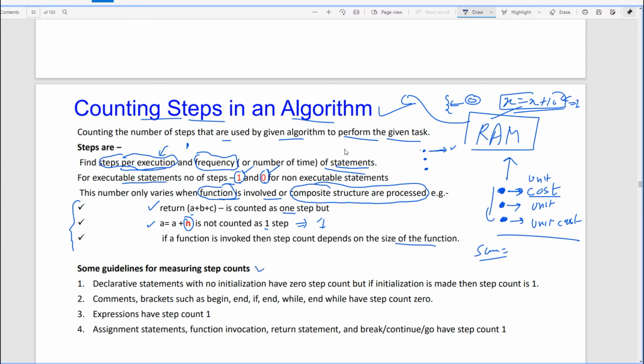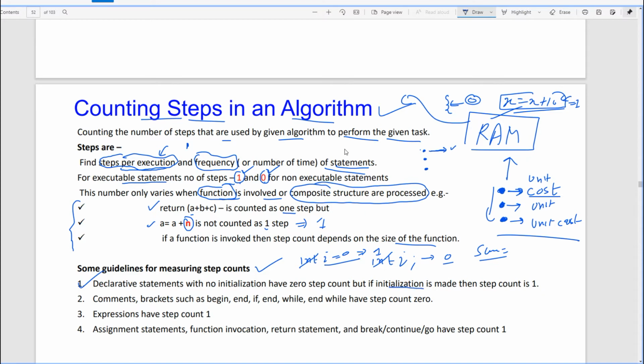What other guidelines do we have in order to measure the step counts? Declarative statements with no initialization have 0 step count. For example, we have declared int I; here we assign 0 steps. But if I declare int I equals 0, or in fact in the algorithm we do not need to specify the data type, so if we write I equals 0, then this is 1 step count. Are you following this?